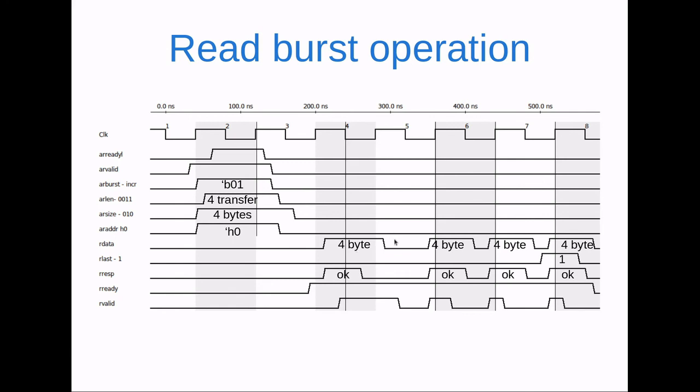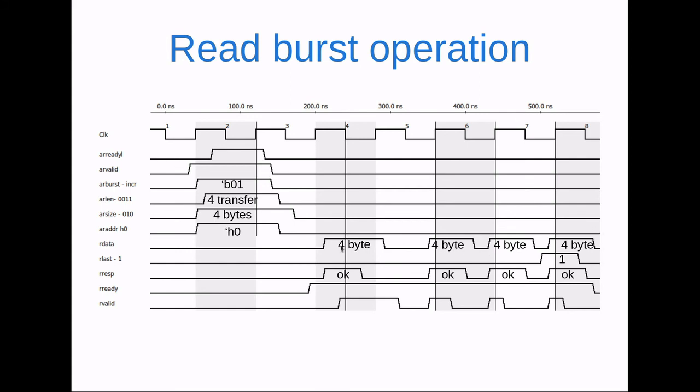After that, on the next edge it will send the next 4 bytes of data, and at the final edge it will again send 4 bytes of data, and for each chunk it will send a response signal. Let's say all responses are okay, so okay here, here, and here. As I discussed earlier, there is an RLAST signal. So this is how one burst transaction is complete.